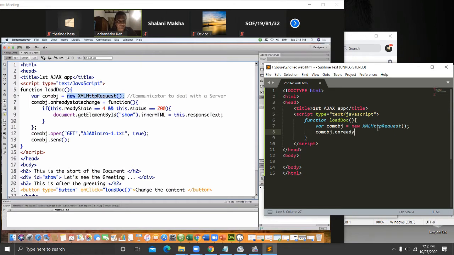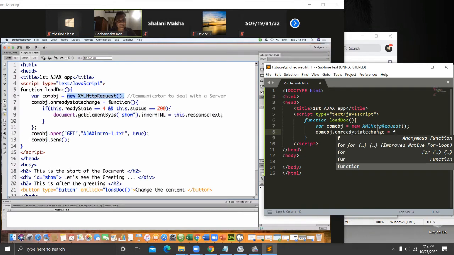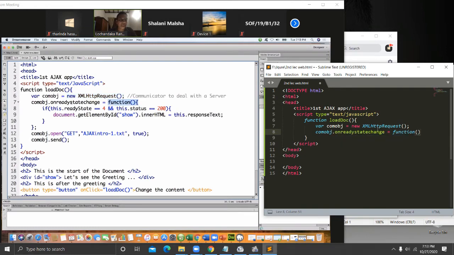And when com_object onreadystatechange, when you open it, when you create it, it is in the ready state. When the ready state changes, what we are asking is to run a function. Then on ready state change, because this com_object is a type of object called the XML HTTP request object.